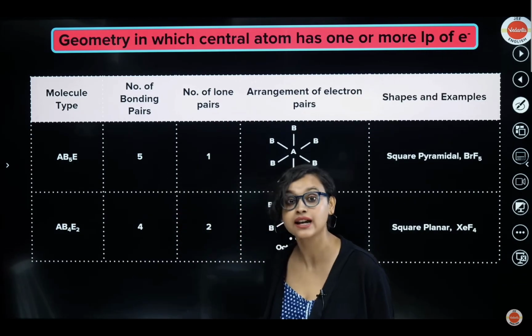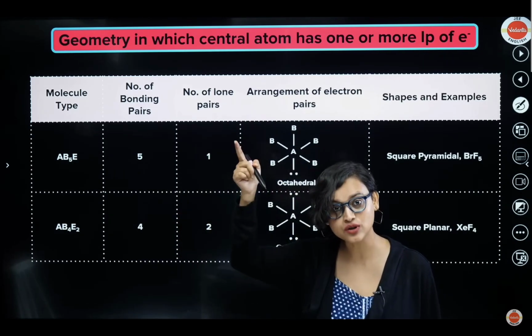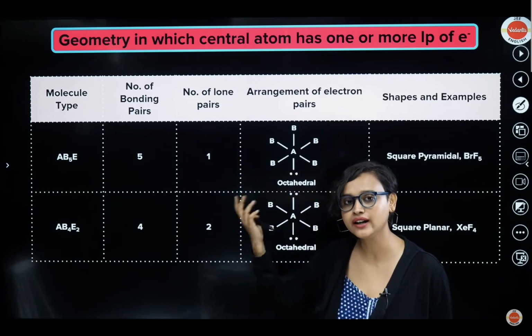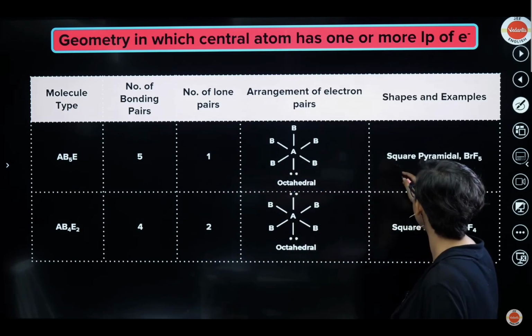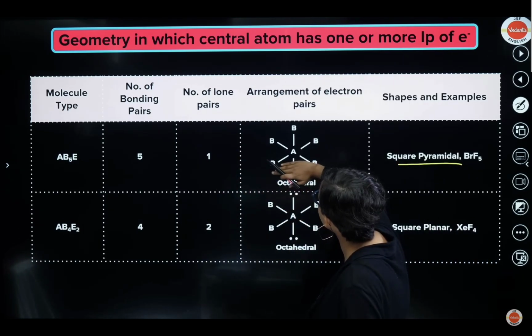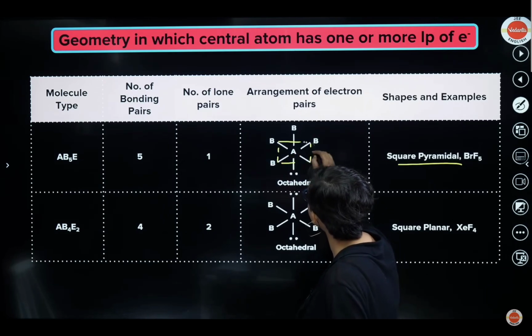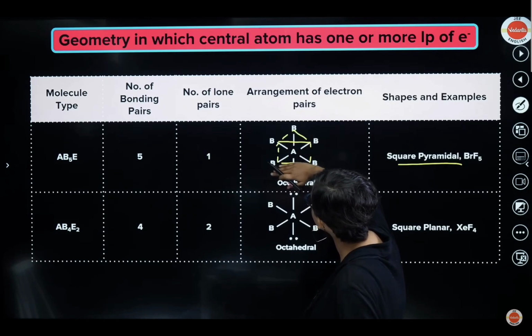Now we have steric number 6. Steric number 6 is octahedral. Remember, SF6 was also octahedral. Same here also. See, octahedral, 5 plus 1, 6. With 5 bond pairs and 1 lone pair, it becomes square pyramidal. How square pyramidal? We are going to close this. You have a square here, and you have a pyramid here. See, square pyramidal, correct? Absolutely.